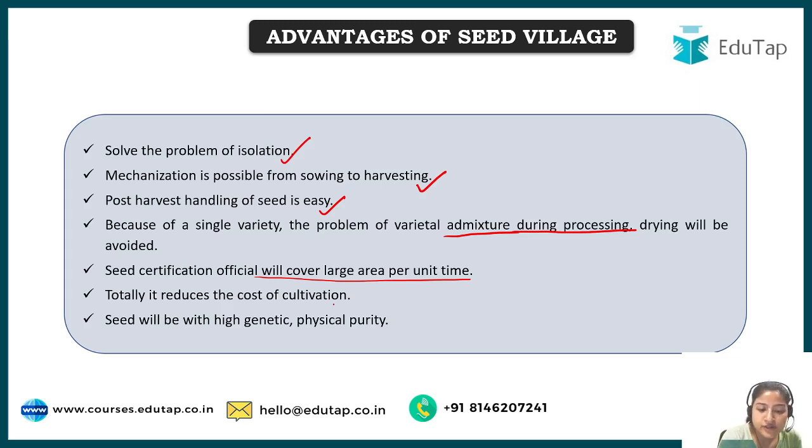Next, it reduces the cost of cultivation. How is the cost of cultivation reduced? Because the whole village is cultivating the same variety, the input is divided among the farmers, which eventually reduces the cost of cultivation. And lastly, the seed will be of high genetic and physical purity, because there is no impurity mixed in due to crossbreeding or anything like that. I hope the topic is clear. Thank you.